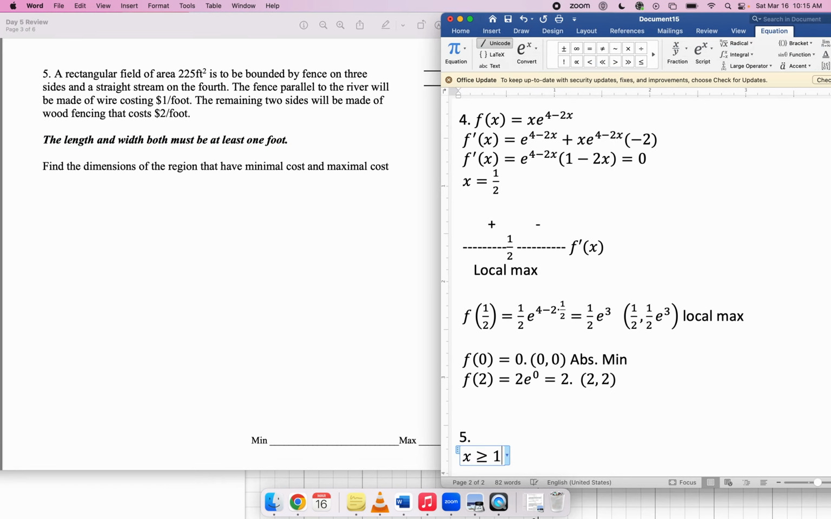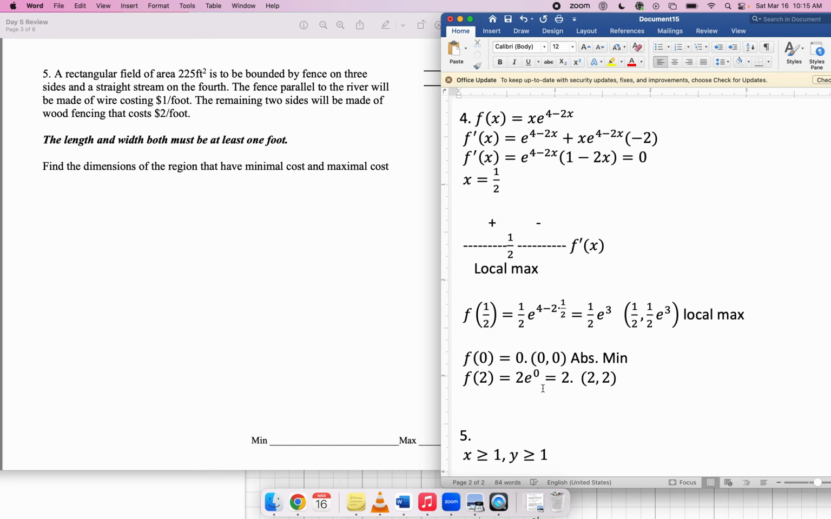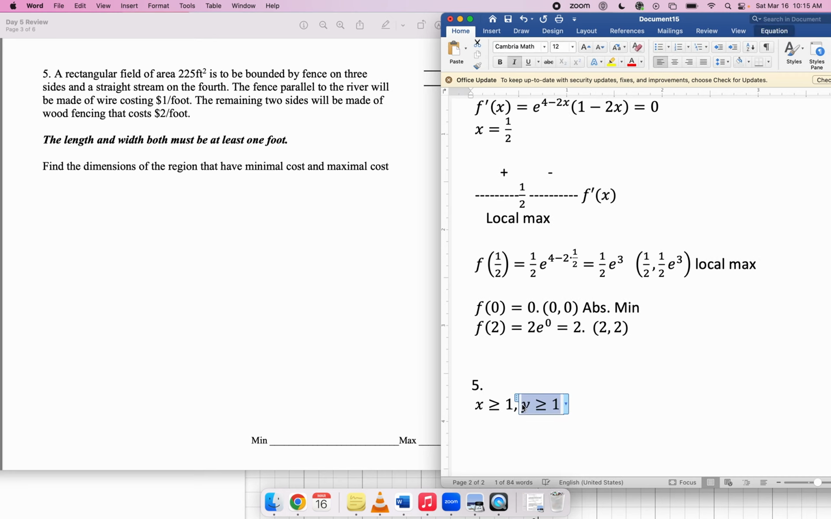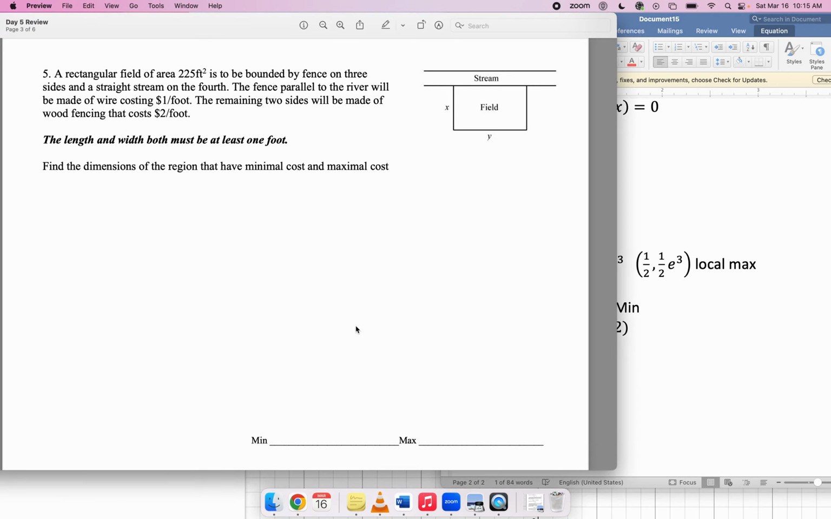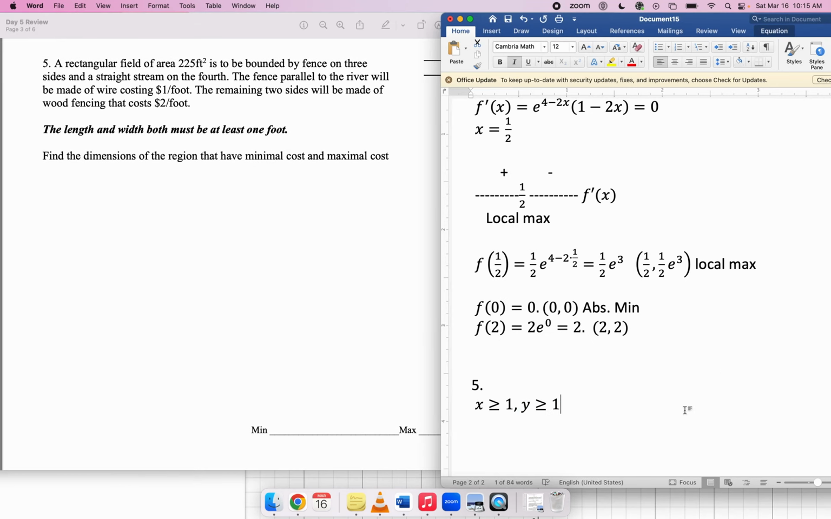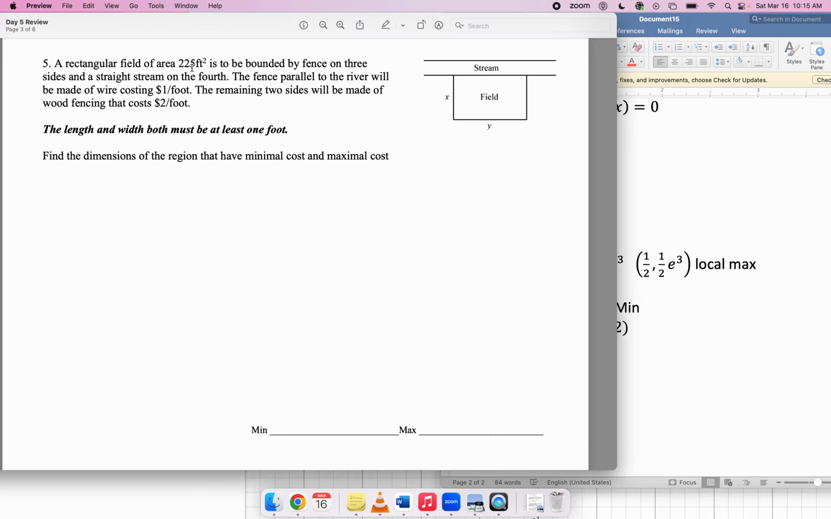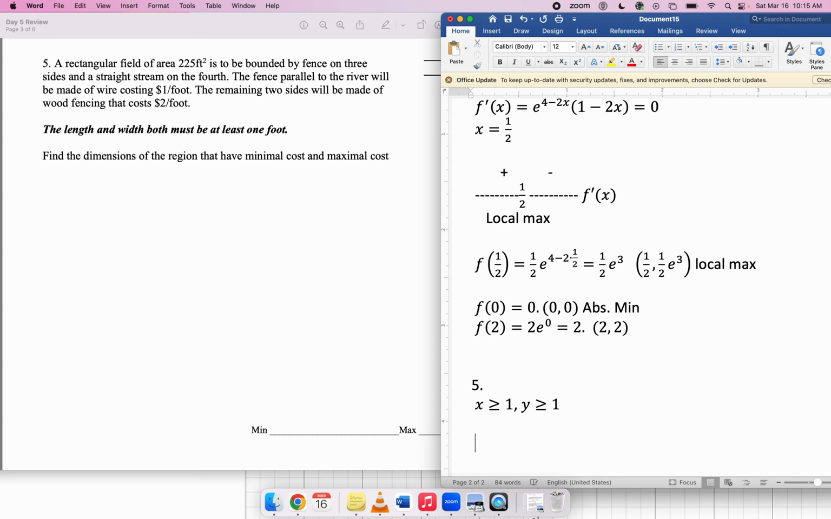So x has to be at least 1 and y has to be at least 1. As you'll see in a minute, this fact here really means that x has to be less than or equal to 225. So let's just try to understand what's going on. I'll come back to the meaning of that inequality in a second. So first of all, the area has to be 225. That's a constraint.